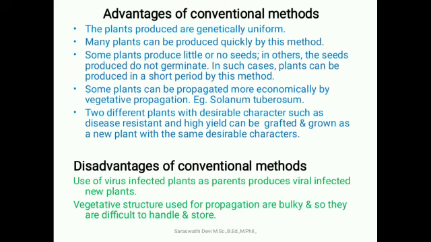Advantages of the conventional method. The plants produced are genetically uniform. Many plants can be produced quickly by this method. Some plants produce little or no seeds. In some others, the seeds produced do not germinate. In such cases, plants can be produced in a shorter period by this method only. Some plants can be propagated more economically by vegetative propagation, for example Solanum tuberosum. Two different plants with desirable characters such as disease resistance and high yield can be grafted and grown as a new plant with the same desirable characters.